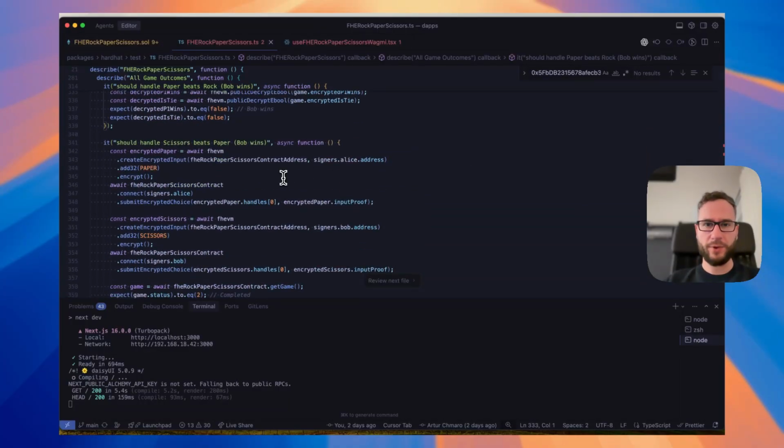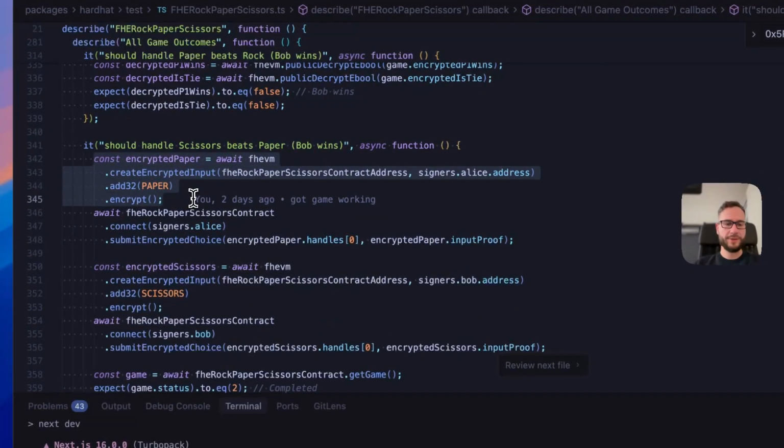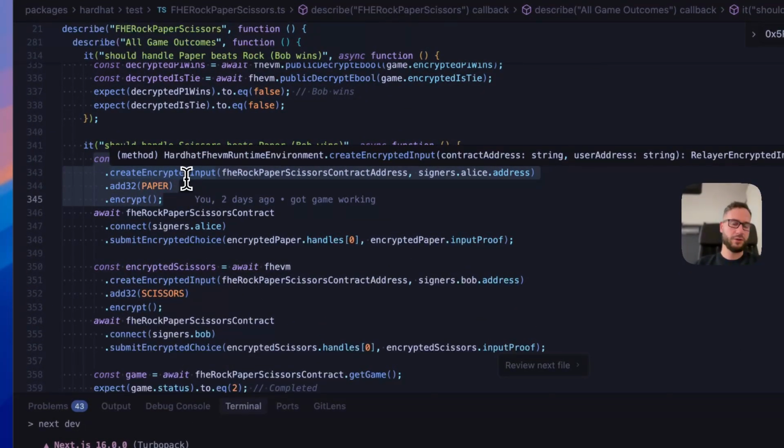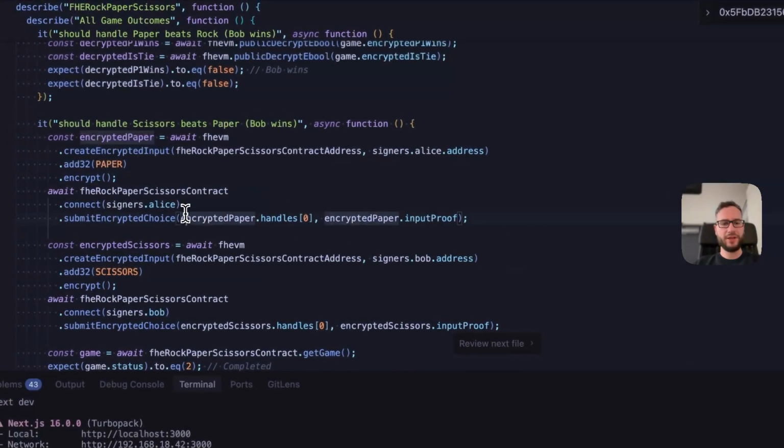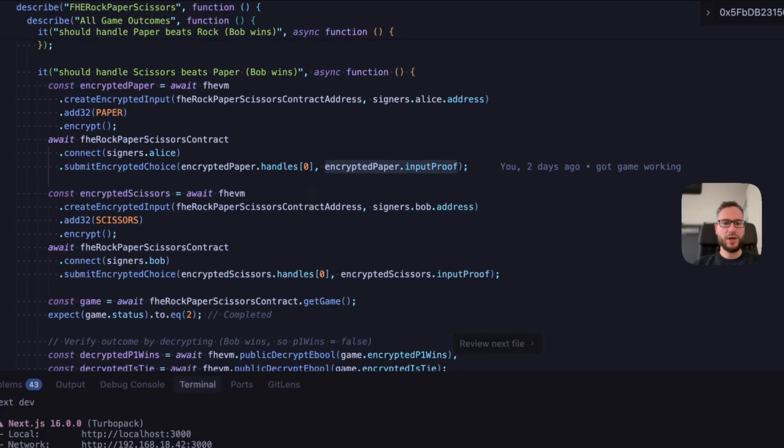So we have all the scenarios here, and here you can also learn how the interaction with these smart contracts is a bit different. For example, before sending the transaction that I would like to pick paper, you can see that we have some operations where, locally on our device, we are generating an encrypted input, and then we are submitting the encrypted input along with a zero-knowledge proof that indicates that the encryption was done from our wallet. We're pushing it to the smart contract, where afterwards the results can be fetched.